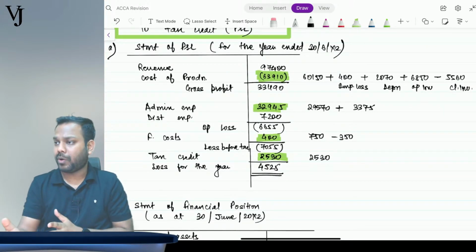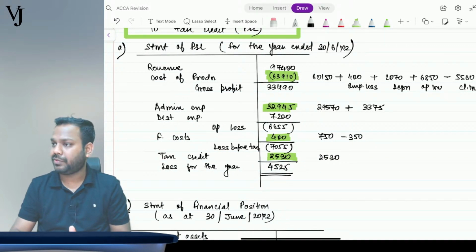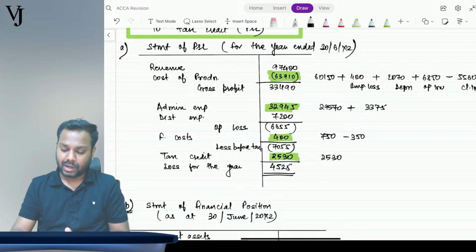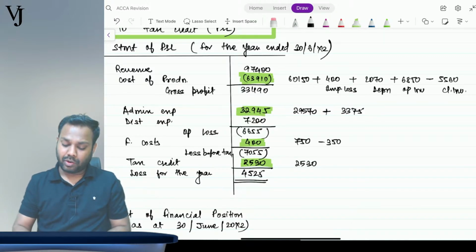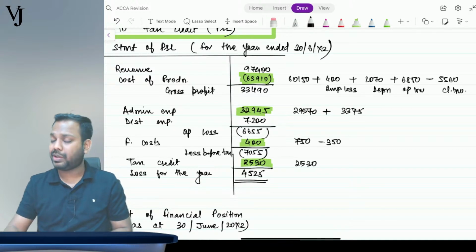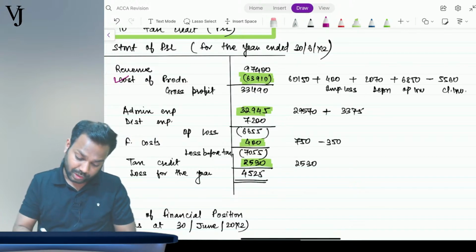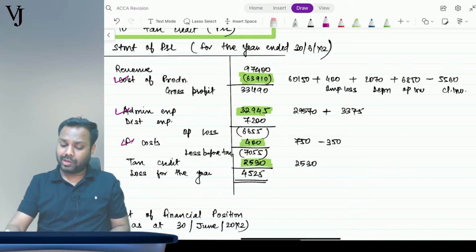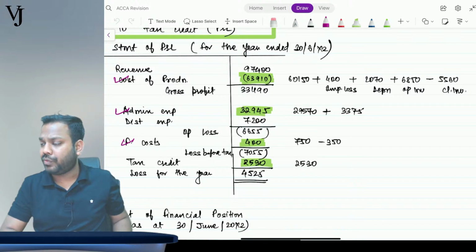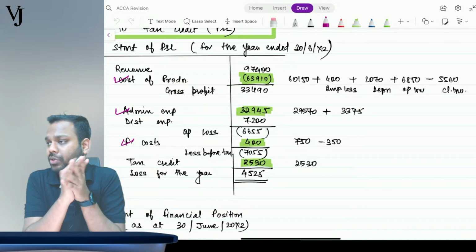Now you do have an option definitely. I believe the screen is visible to everyone, right? What I have done here is I have shown the adjustment here. Now it depends upon you. If you want to show it separately, the cost of production, giving the narration for each and everything, that is also one of the ways. You can give a separate working note for each one, or you can show it this way also. You will fetch full marks for that. There's no deduction of marks. That's just a way of presenting. That's all.